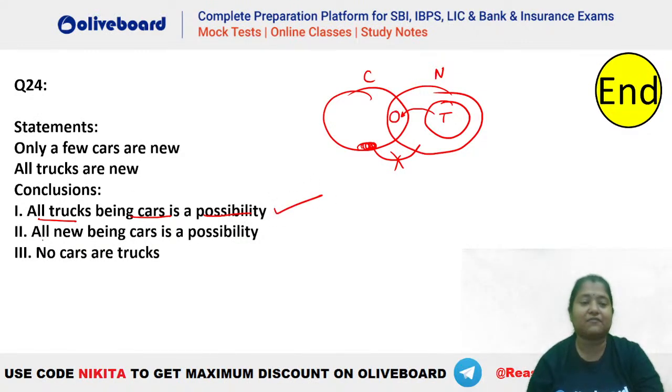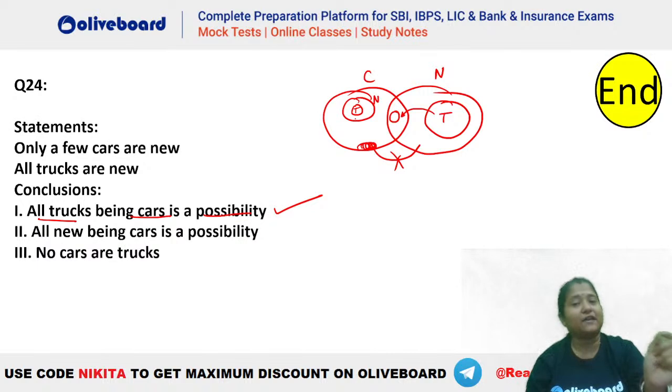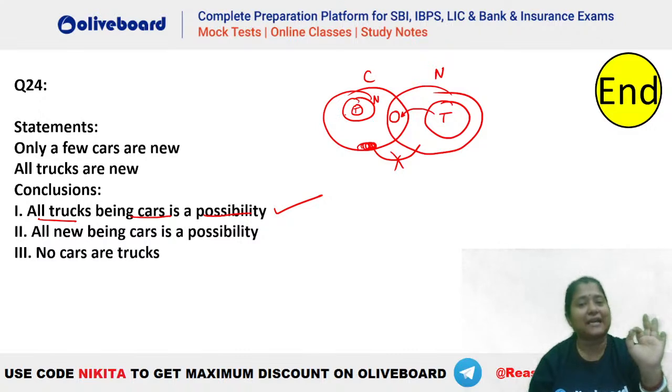What about the second one? All new being car is a possibility. Again, you can see, yes, that is a possibility. We could have taken your N and T like this. This is absolutely possible, because when we have only a few ARB, that means all A, that is complete A going inside B is not a possibility, but B can come completely inside A, right? So there is a possibility that this new can be taken inside your car, right? So this is also true.